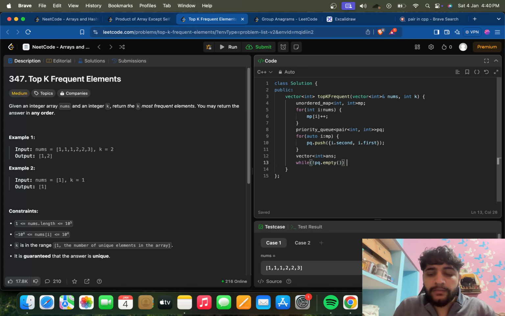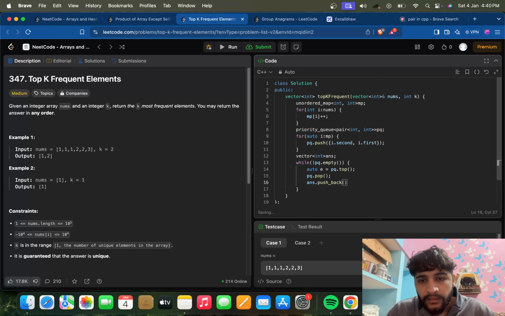pq is not empty, what we can do is auto e is equal to pq.top and then pq.pop, and what we can do is answer.push_back e.second.